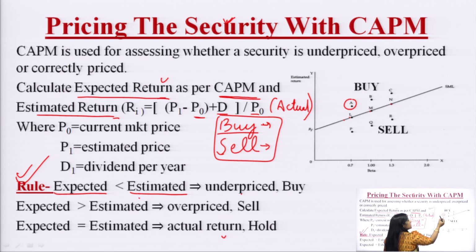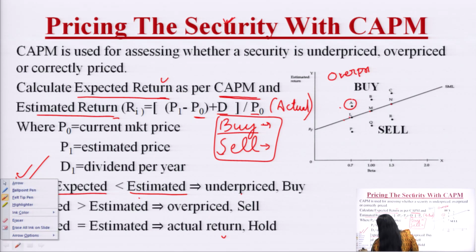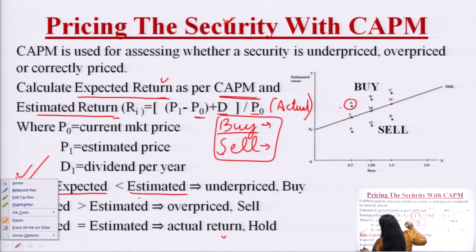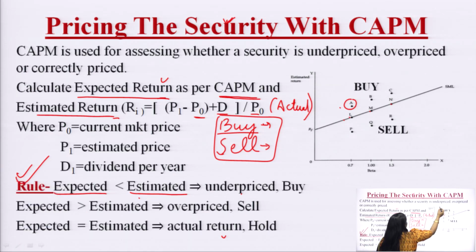It means this security is better to buy because in actual it is giving us more return. So, this will be called underpriced. It means I should buy it.